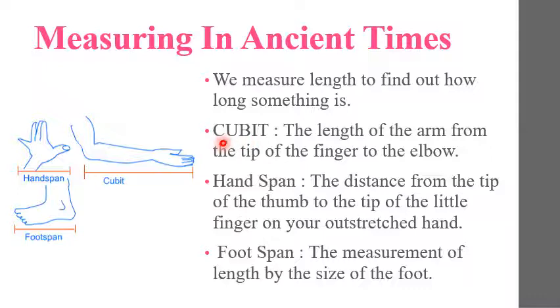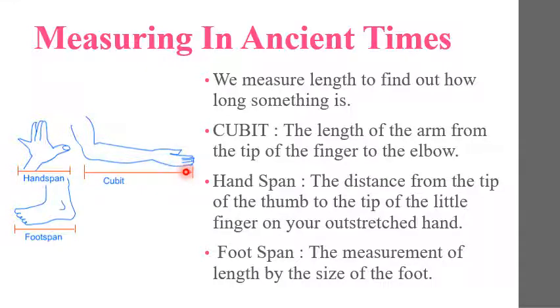So let's see what a cubit is. Cubit is the length of the arm from the tip of the finger to the elbow. You can see in the figure here, this is the picture of an arm, and these two ends show the length measured from the tip of the elbow to the tip of the finger.